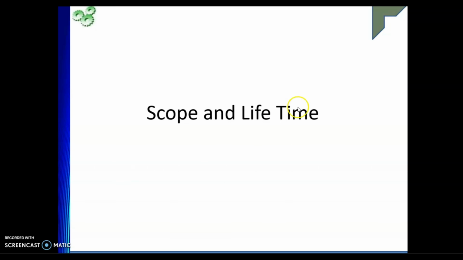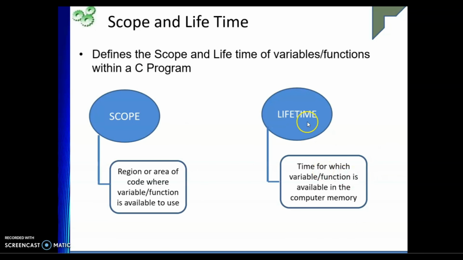So what do you understand by scope and what do we understand by lifetime? Scope is the area or region of the code where a variable or function is available to use. If I have a certain function or variable, the area of the code where it is available is called its scope.